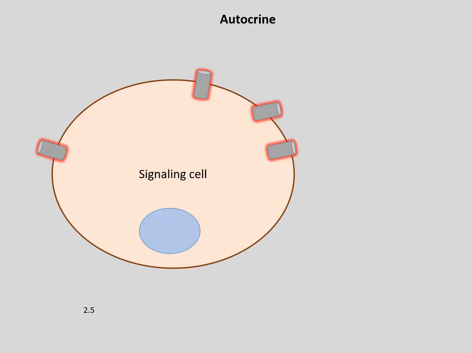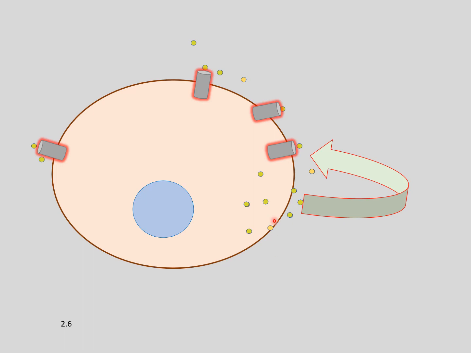The next we'll see is autocrine. What is autocrine? The term indicates that it acts on the same cell from which the signals are being released. So here we can see this is a cell. From here we have the release of the ligands, and these ligands bind to the receptors which are present on the same cell. Here these are the highlighted receptors. We can see these ligands are binding to the receptors and they bring about the cellular response.